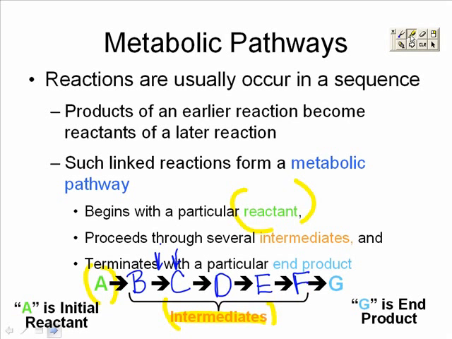So let's look at just one particular portion of the pathway. Let's only look at the portion of the pathway here. Now, in this highlighted portion of the pathway, C would be considered a reactant, and D would be considered a product. Those terms will change depending on what part of this reaction I'm looking at.